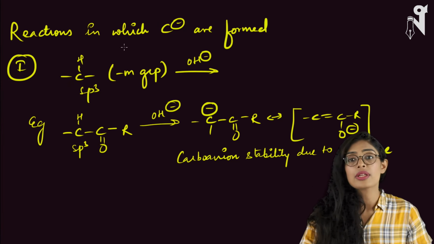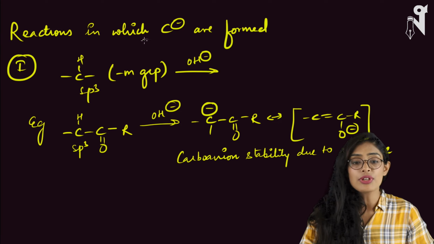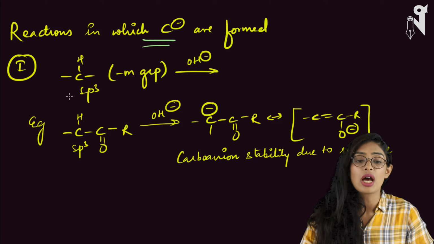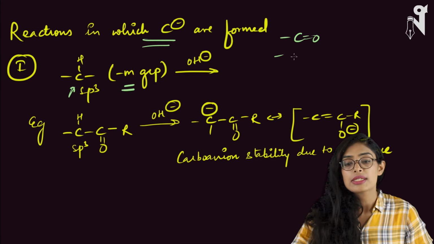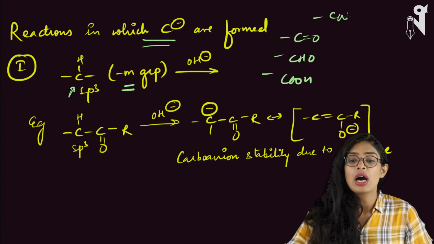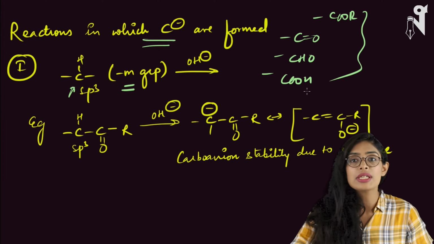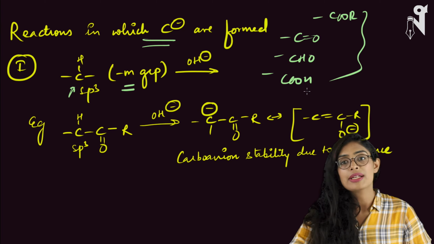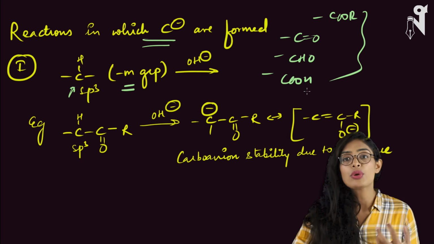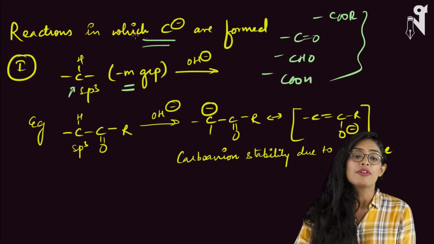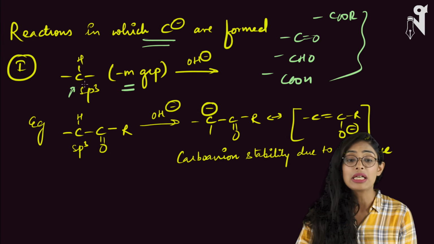Now comes the reaction where the carbanions can form. The first type of reaction where carbanions can form is when your carbon, which is an sp3 carbon, is attached to a minus M group. What all minus M groups can be? C double bond O, CHO, COOH, COOR, and so on. There are so many such minus M groups which are electron withdrawing groups through resonance. So if any electron withdrawing group through resonance is the neighbor of an sp3 carbon, then it is easy to form a carbanion over there.